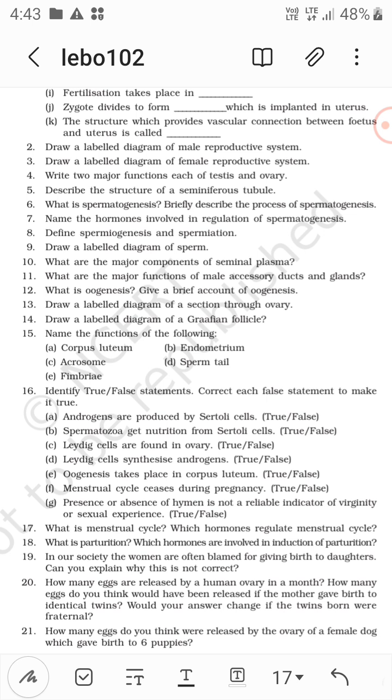In our society, women are often blamed for giving birth to daughters. Can you explain why this is not correct? This is definitely not correct, because the male decides whether the child will be a son or a daughter, depending on the X and Y chromosomes of the male.